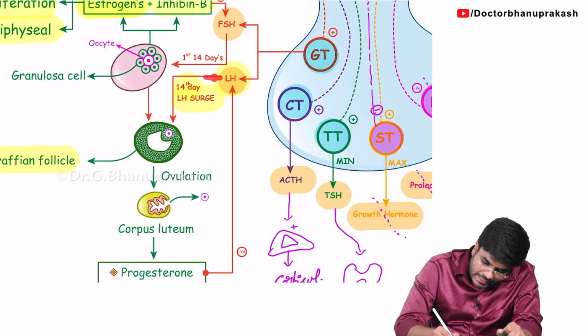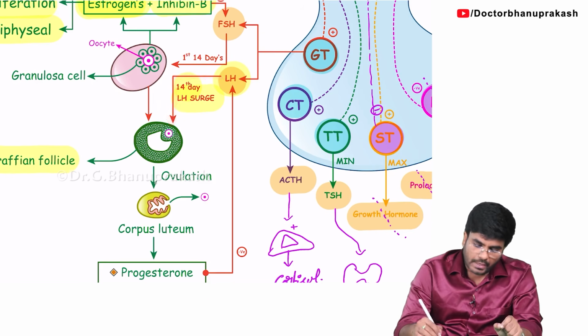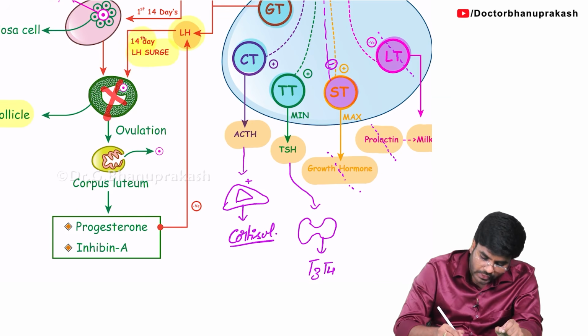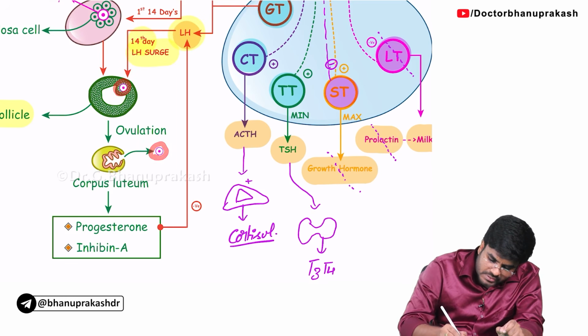On the 14th day, LH will come and act on this Graafian follicle. Whenever the LH is acting on the Graafian follicle, it will undergo rupture. The follicle ruptures and releases the central oocyte. See, the central oocyte is released, and this process is called what?